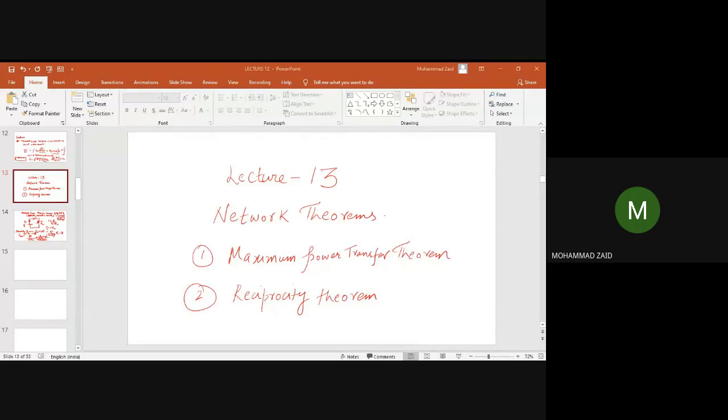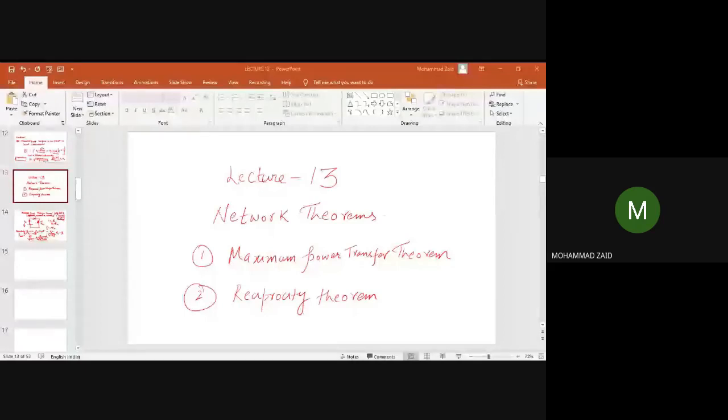When you talk about power transfer, it basically takes place from one circuit to another circuit. Sometimes people say, what is the power delivered to the load. Power delivered to the load is a completely different statement compared to the power transferred to the load.